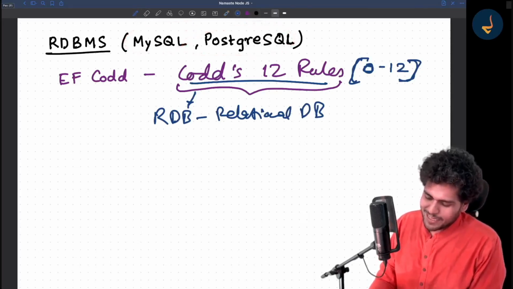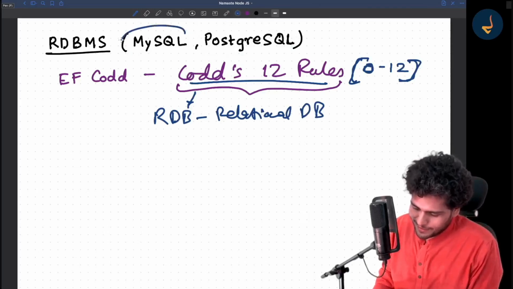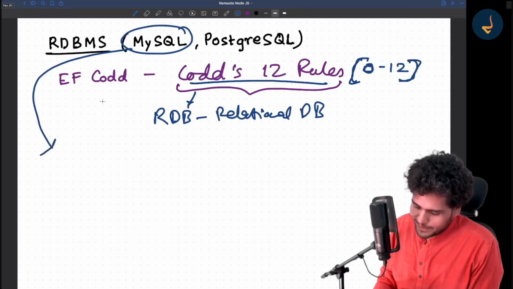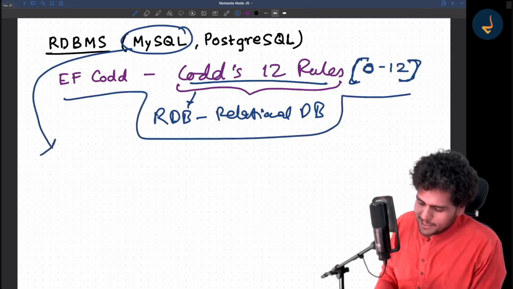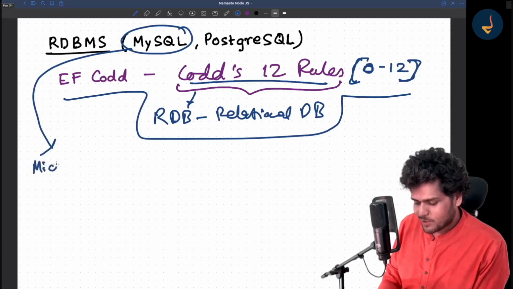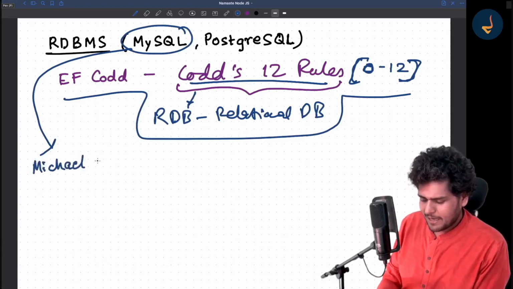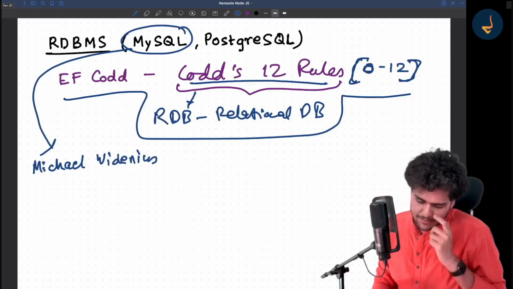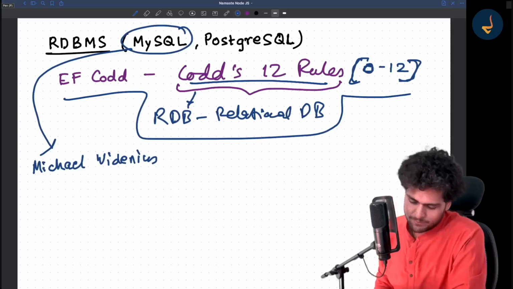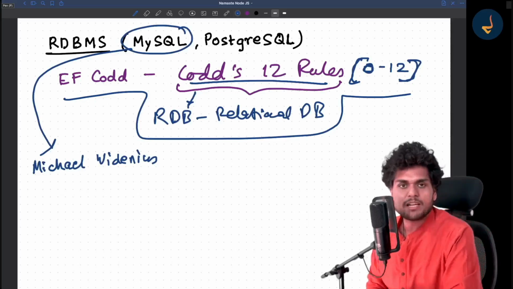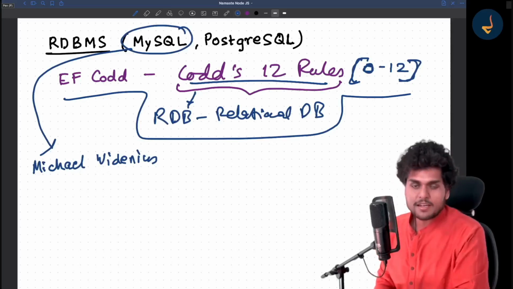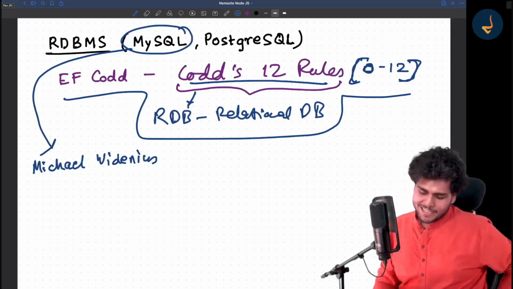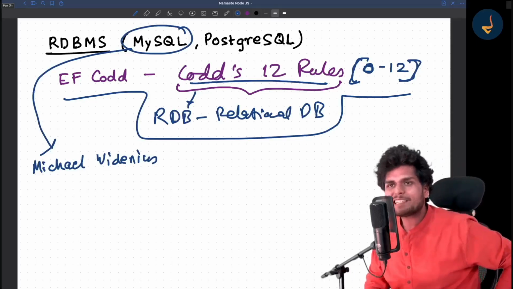Let me tell you the story of MySQL. MySQL was developed by a computer engineer known as Michael Widenius. I'm not sure that I'm spelling it correctly, but it was Michael Widenius. There's a very interesting story behind the name MySQL.